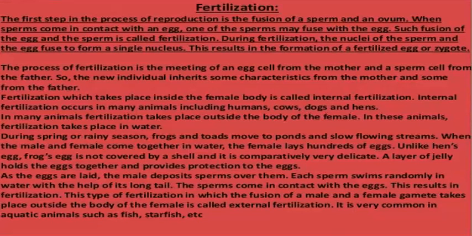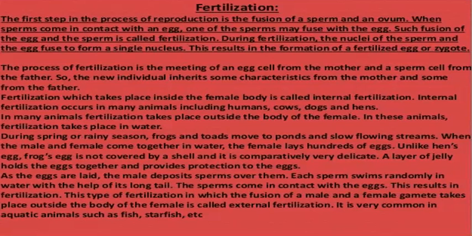Now we go over to fertilization. What is fertilization? The first step in the process of reproduction is called fertilization. It is the fusion between the sperm and the egg. Such fusion or fertilization can take place in two ways, that is external fertilization or internal fertilization. In the process of fertilization, you are getting the sperms and the eggs from both father and mother. That is why we inherit the characteristics from the father as well as from the mother.